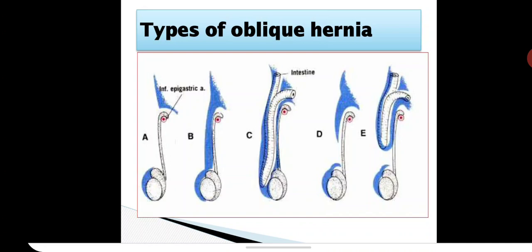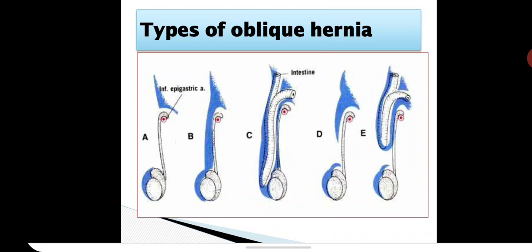They are the vaginal type, funicular type, infantile type and interstitial type. Vaginal type is where the total processus remains patent so that the hernia can reach the base of the scrotum in front of the testis. Funicular type is where the processus is obliterated above the testis and remains patent in the proximal part. This is the most common type.